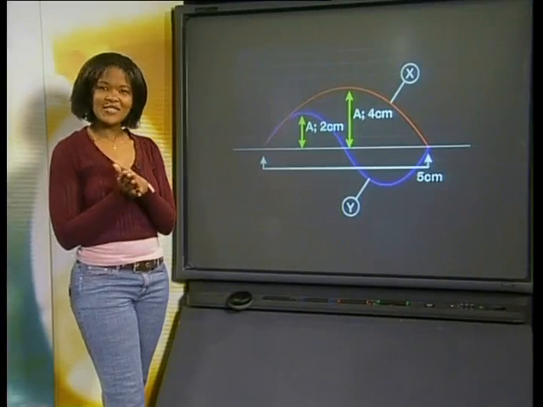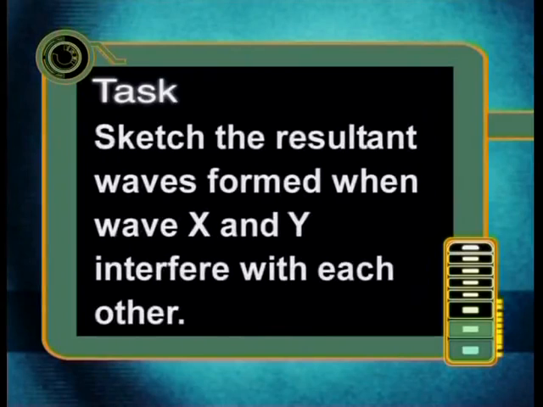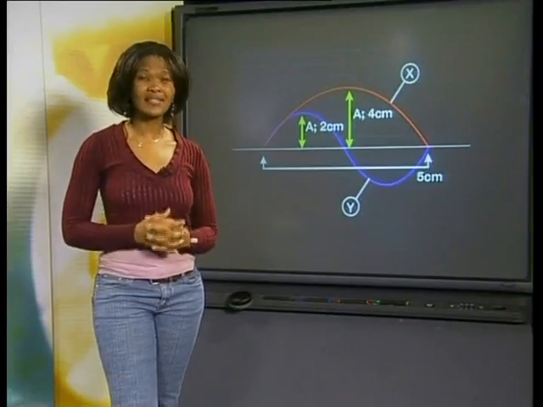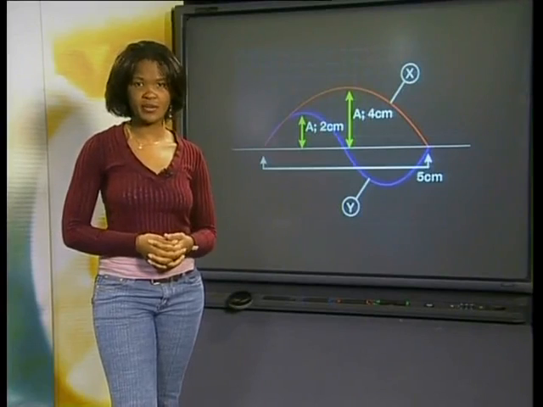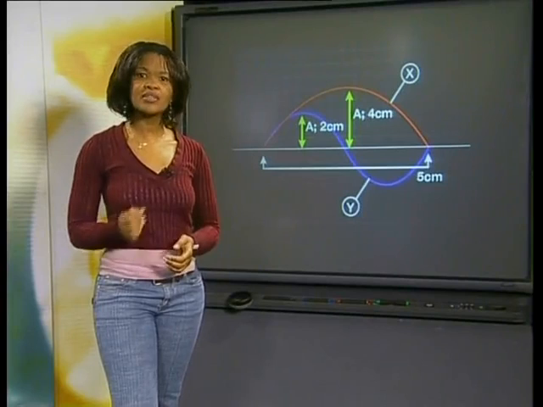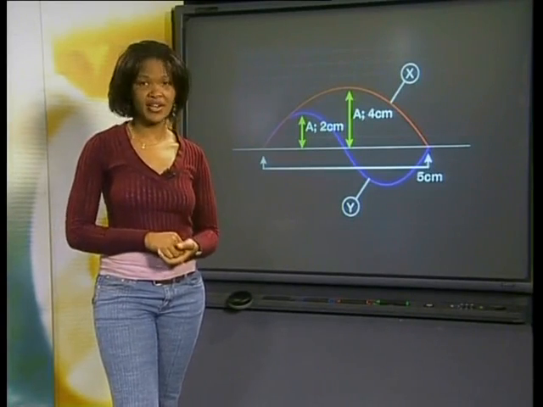Now, for your task today, I want you to apply the principle of superposition to these waves. Sketch the resultant wave formed when wave X and Y interfere with each other. I suggest that you draw the waves X and Y on the same section of paper. You may find it easier to use squared or graph paper. Then use the principle of superposition in at least 8 points to get the shape of the new wave.